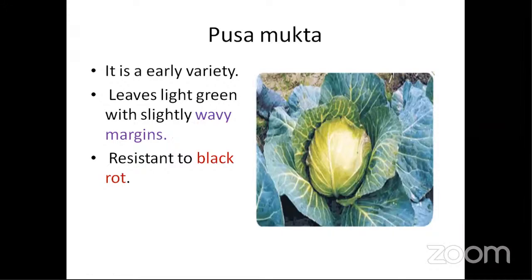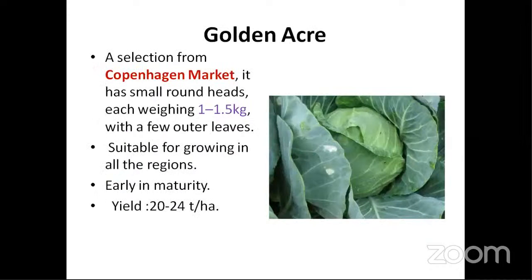Next is Pusa Mukta, which is also an early variety, which has wavy margins. You can see it has wavy margins, and this is resistant to black rot. You need not remember this for black rot, we have other varieties for black rot also, but it has wavy margins and it is an early season variety, and that has to be remembered here. Golden Acre is a selection from the Copenhagen Market, which is very heavy in size with 1.5 kg weight, and it is an early maturing one.